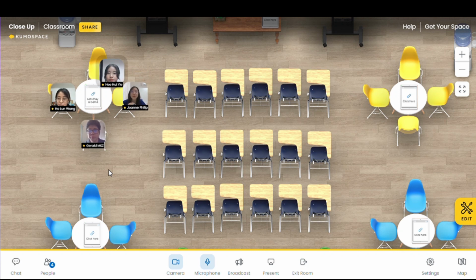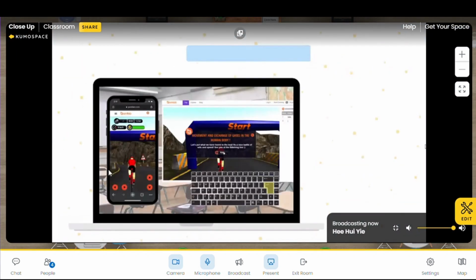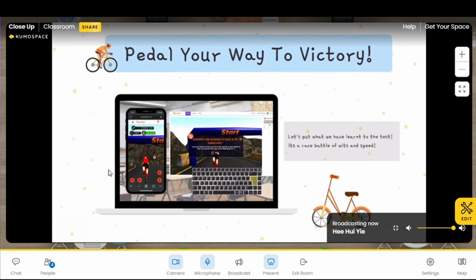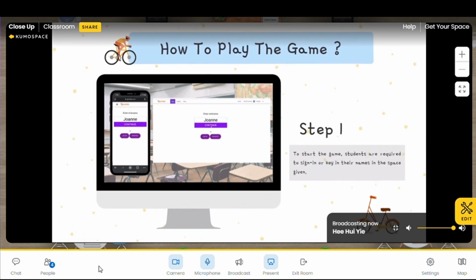Okay, so allow me to share my screen. Hold on a moment. All right, so this game is called Paddle Your Way to Victory. It's a gaming activity where there are questions for you to answer. It's a little quiz to test your understanding of what you've learned so far. So how to play the game? At the table, you can click on the link there, or I will also send the link later in the chat box.